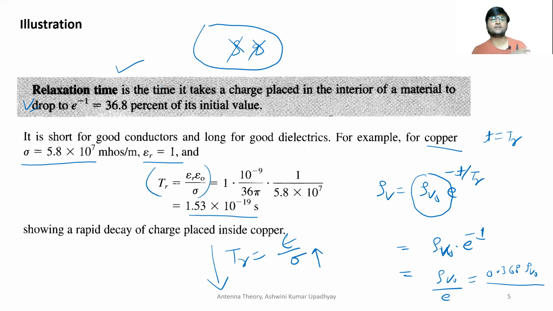You know from all the studies that we have done in electrostatics that if there is no charge inside any particular area, there cannot be an electric field. So for a perfect conductor, electric fields cannot go inside, and the same is the case with magnetic field also, since all the charge will immediately go outside and come on the surface of this particular conductor. So electric field, magnetic field, and charge, all these things cannot remain inside a very good conductor or a perfect conductor.